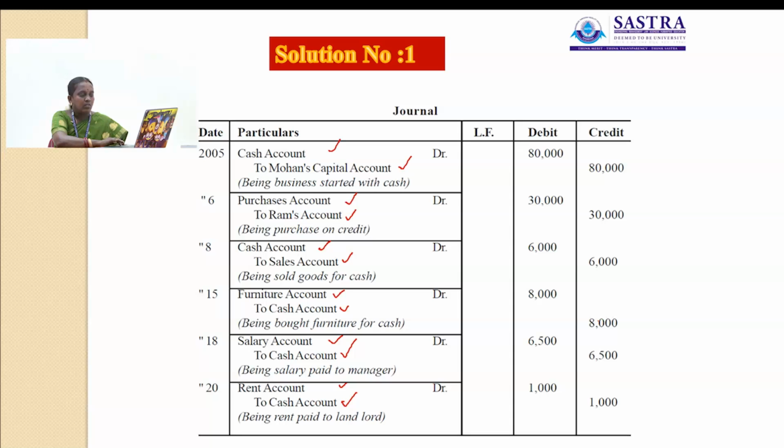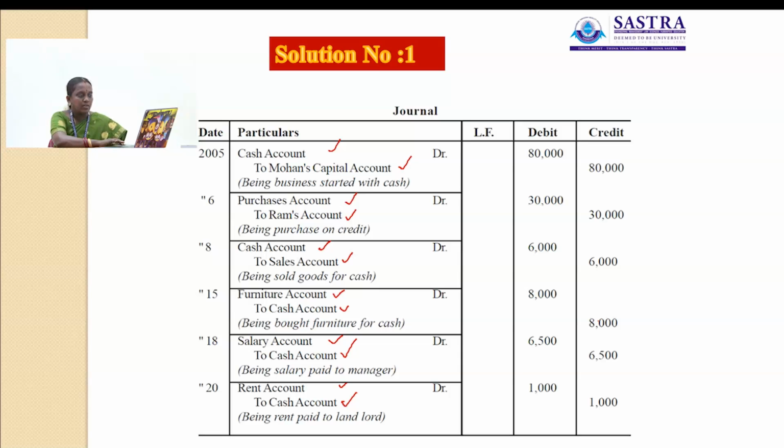Already we have to record the transaction, which is to be debited and which is to be credited. So we have to write the explanation of the transaction. It's called narration. Then 8th January, sold goods for cash. So what is the journal entry? Cash account debit to sales account.